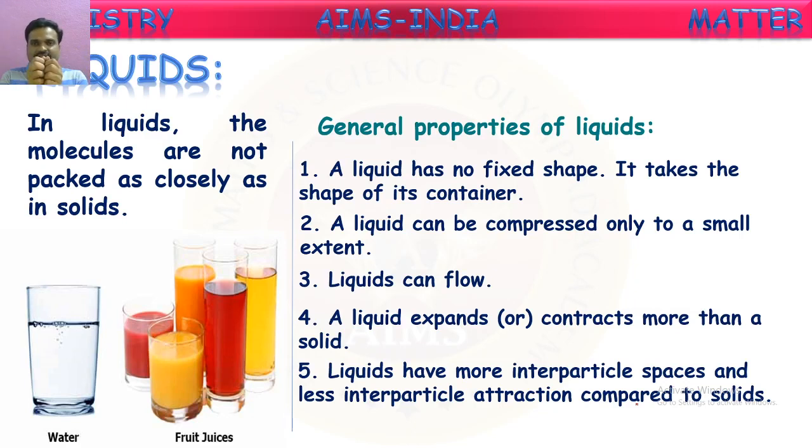So in solids, molecules are tightly bound, but in the case of liquids, there are small gaps between the molecules or particles. That is why they are able to move. So the spaces are somewhat greater and the attraction somewhat less. In solids, all the molecules are tightly bound. But in liquids, there is some movement or flexibility for the particles. So attractions, or friendship, are somewhat less when compared to solids. In solids spaces are less and attractions are much. Spaces are more and attractions are less in liquids when compared with solids.